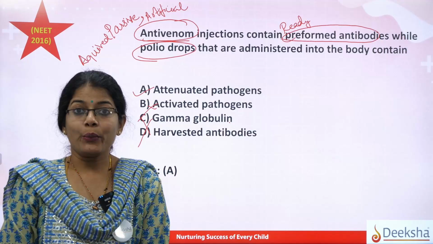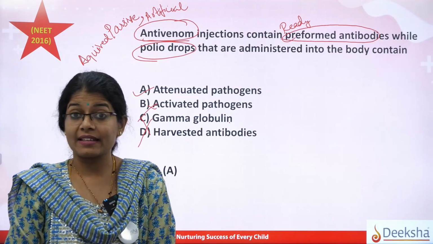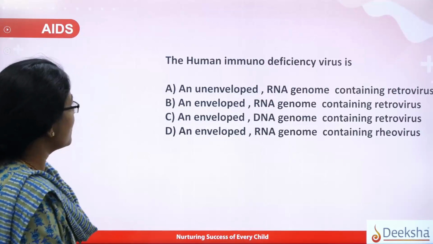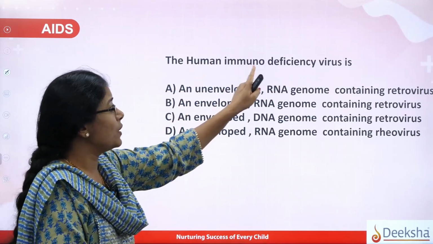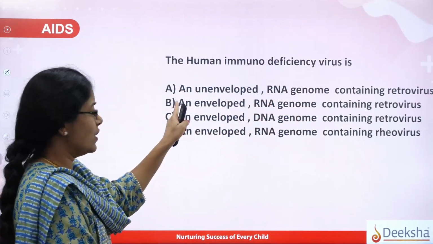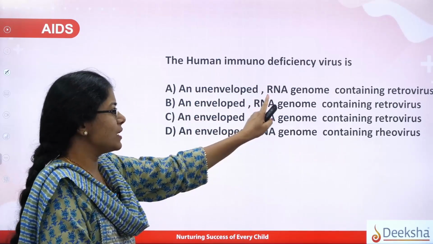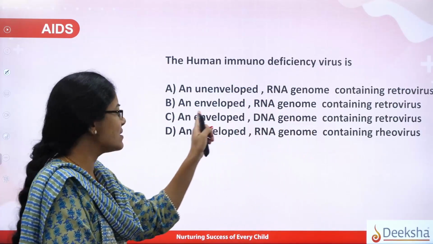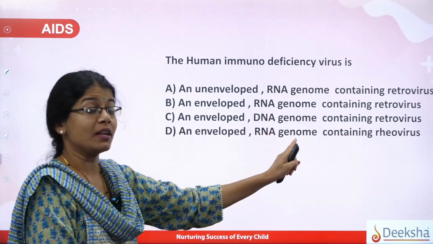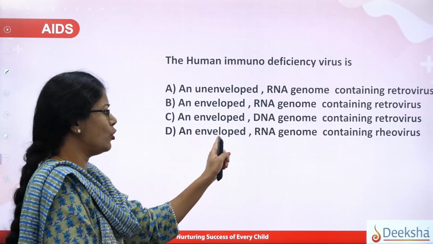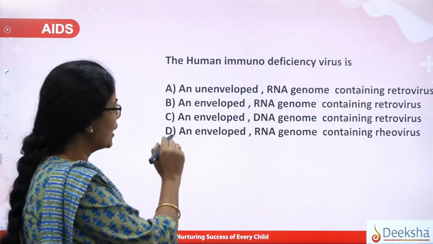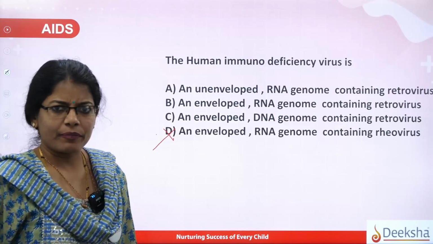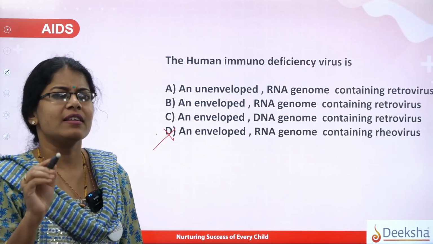Yes, students. Now we are going to discuss the next disease, and that is AIDS. Let us talk about the MCQs related to the disease AIDS. The first MCQ: the human immunodeficiency virus is, first option, an unenveloped RNA genome containing retrovirus. Next, an enveloped RNA genome containing retrovirus, an enveloped DNA genome containing retrovirus, and an enveloped RNA genome containing reovirus. Looking at all the options, one thing is sure: it's not a reovirus. In fact, the HIV virus is a retrovirus.